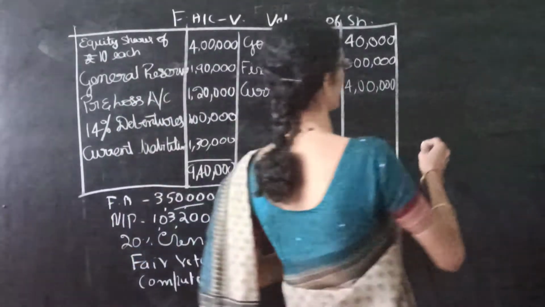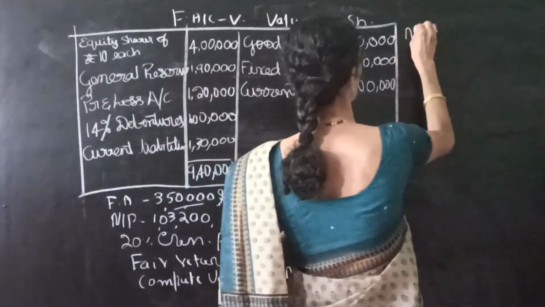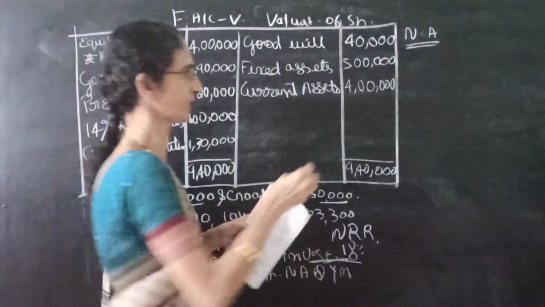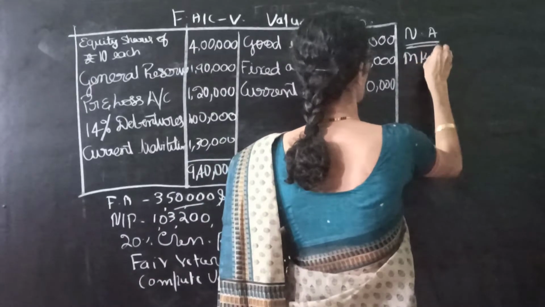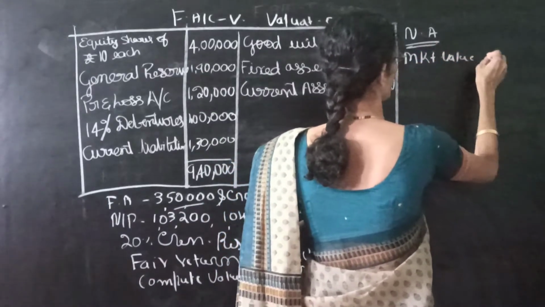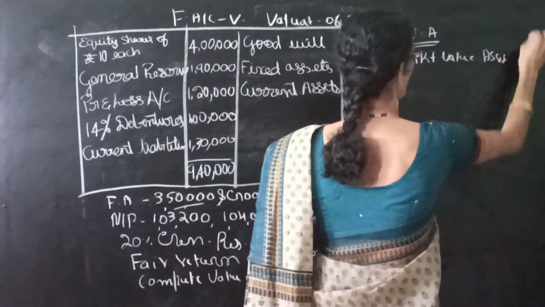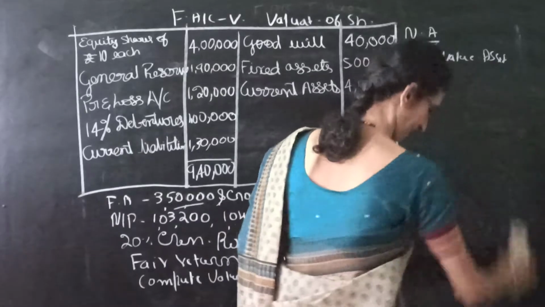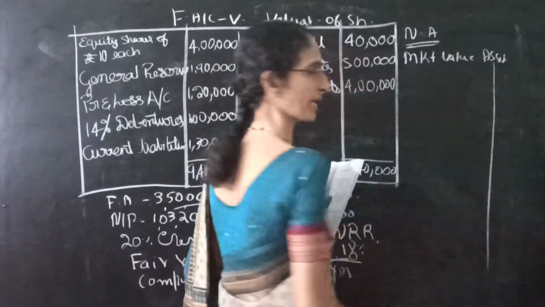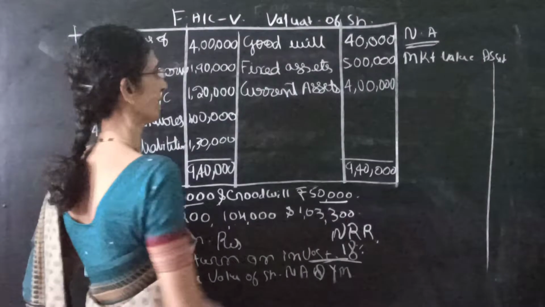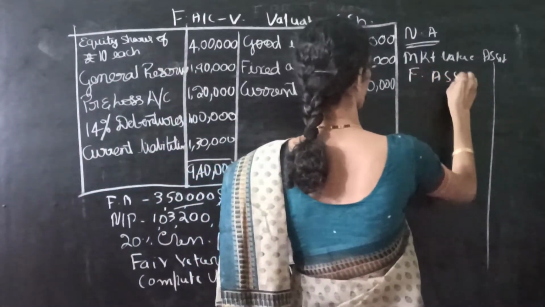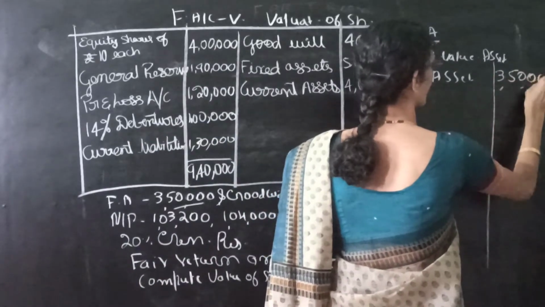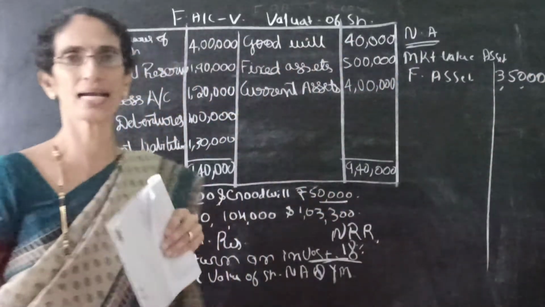So first we can calculate the value of shares under net asset method. Under net asset method, first step is we have to take into consideration market value of assets minus liabilities payable to the outsiders. So market value of the assets, here fixed asset is valued at rupees 3,50,000. So we have to take into consideration the value of the asset given in the adjustment.